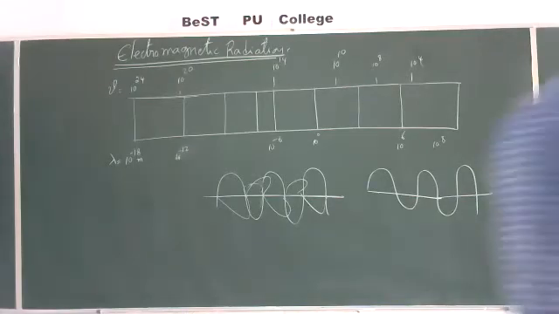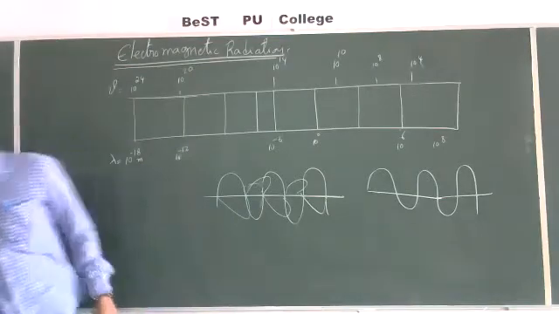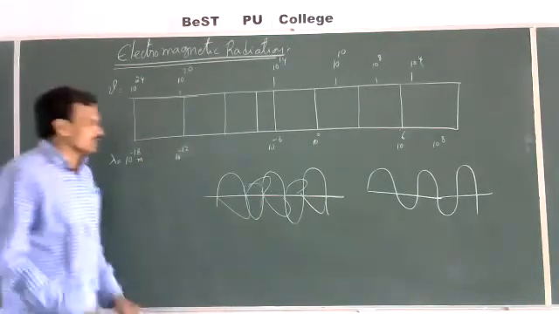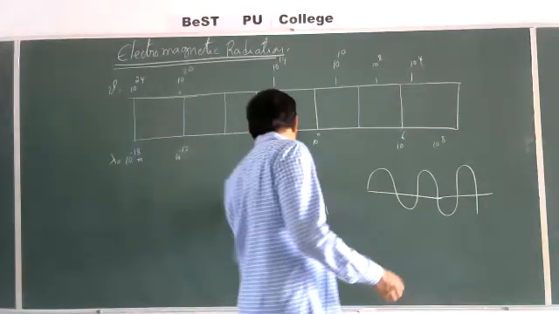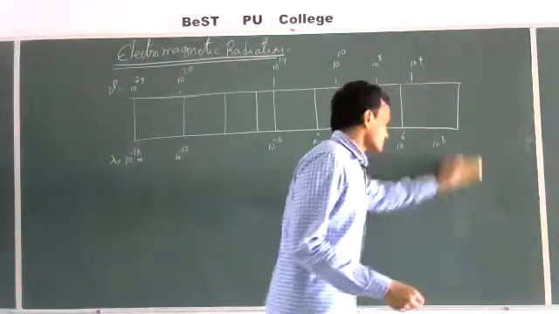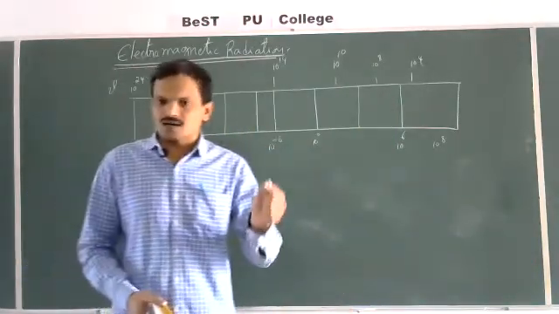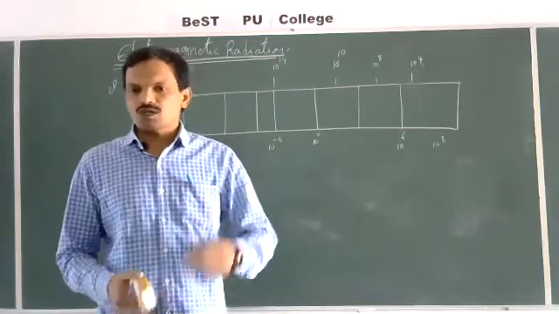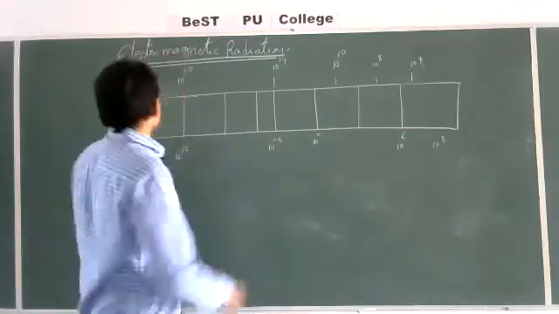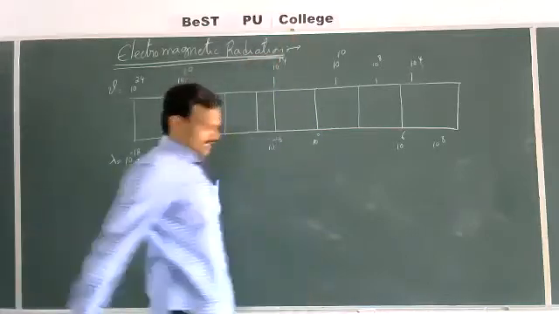So electromagnetic radiation consists of two waves, both electric wave and magnetic wave, which are mutually perpendicular to each other. The radiation which consists of both is known as electromagnetic radiation.